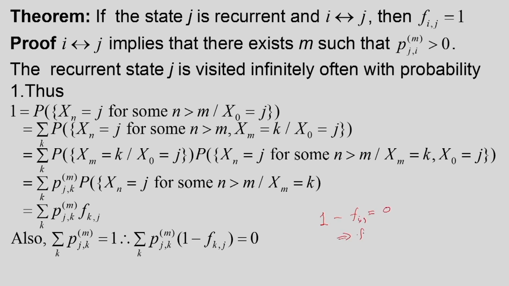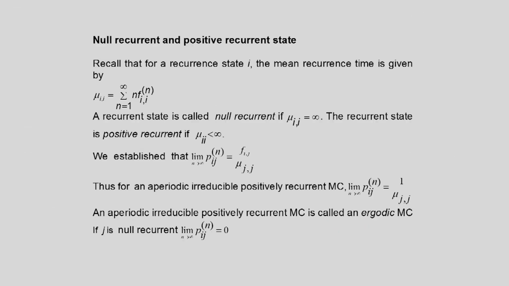Whenever this is greater than 0, 1 minus Fij must be equal to 0, which implies that Fij is equal to 1. So we established that if state j is recurrent and i communicates with j, then Fij is equal to 1. So we have seen how to evaluate Fij in the case of a recurrent state.